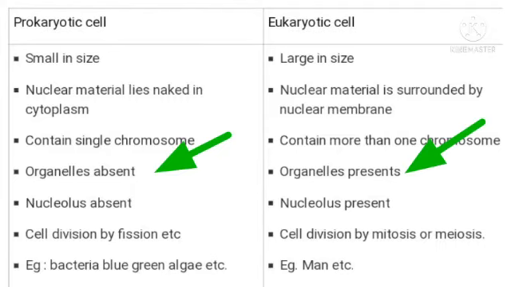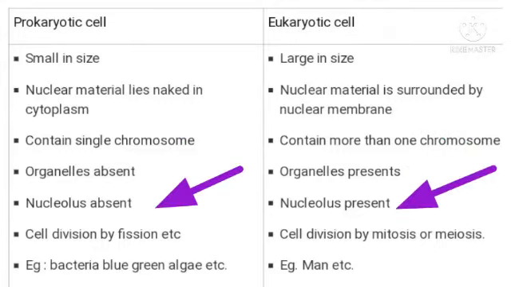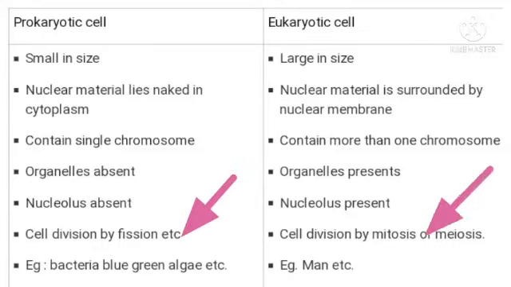In prokaryotic cells, organelles are absent. In eukaryotic cells, organelles are present. In prokaryotic cells, nucleus is absent. In eukaryotic cell, nucleolus is present. And in prokaryotic cell, cell division is by fission, etc. Whereas in eukaryotic cell, cell division is by mitosis or meiosis.